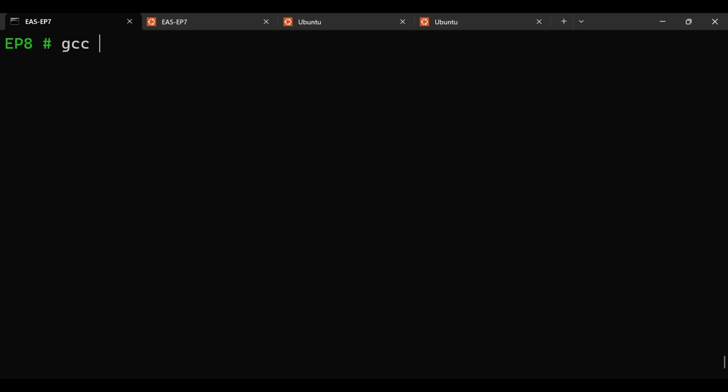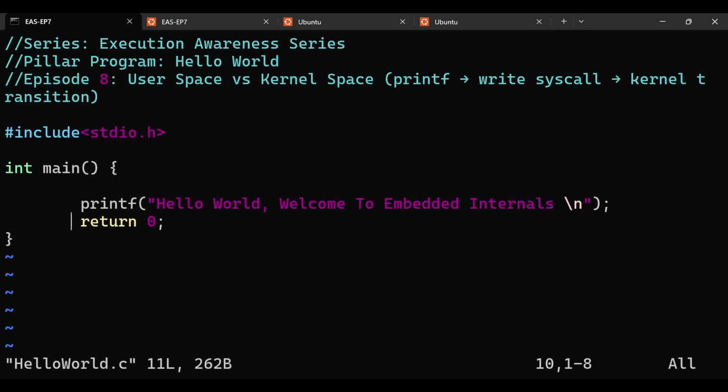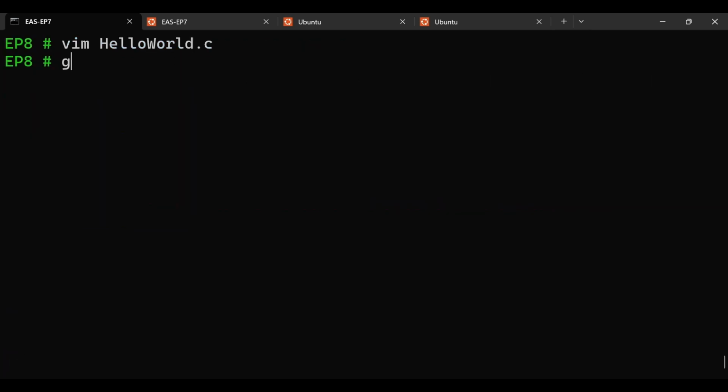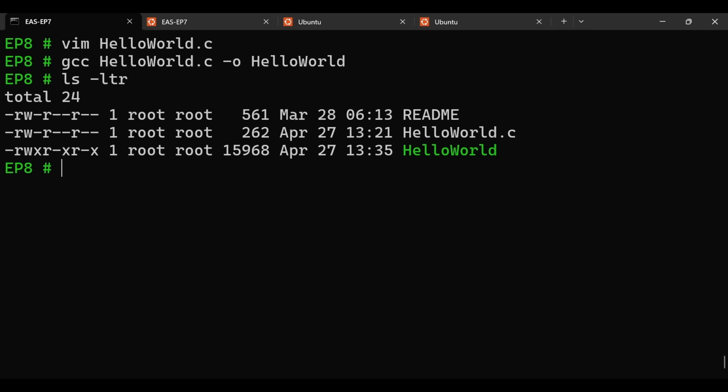Let us compile. I will show you the code once more. So this is our code. We have used the printf statement. Let us compile it, hello world.c. An ELF file will be generated as hello world.